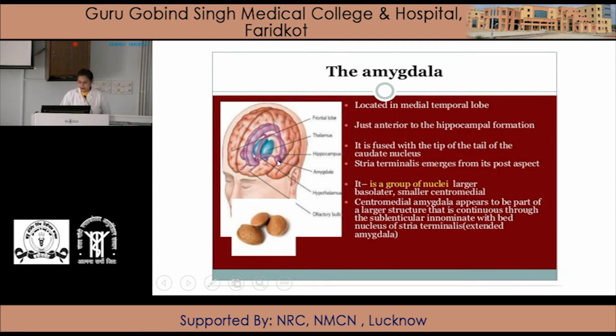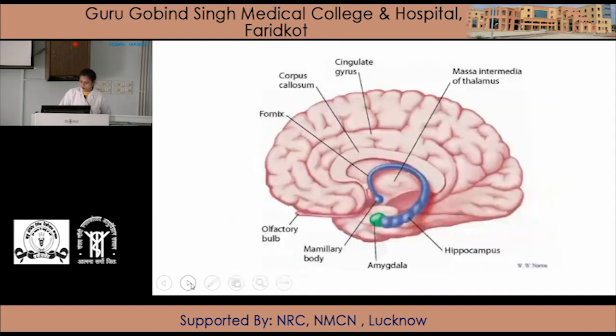It is fused with the tip of the tail of the caudate nucleus. Stria terminalis emerges from its posterior aspect. It is a group of nuclei, larger basolateral, smaller centromedial. Centromedial amygdala appears to be part of a larger structure that is continued through the sublenticular innominate with the bed nucleus of the stria terminalis. So here is the almond-shaped structure which is present posterior to the hippocampal formation, that is the amygdala.